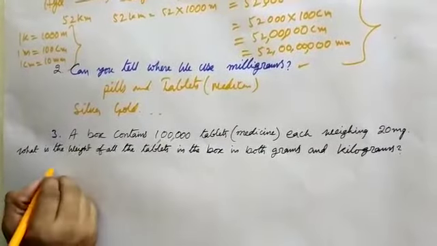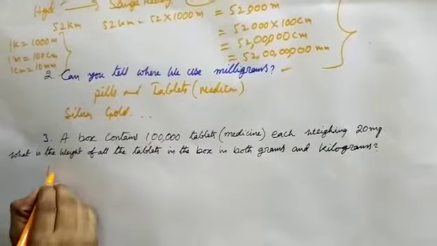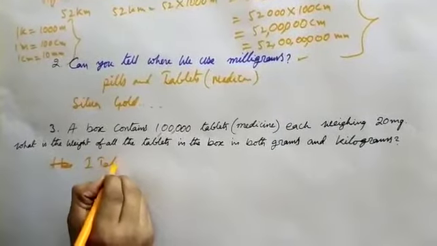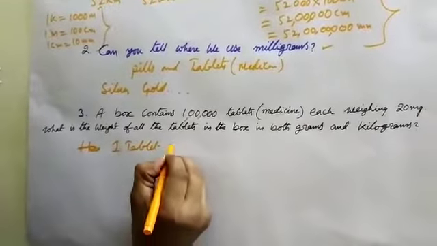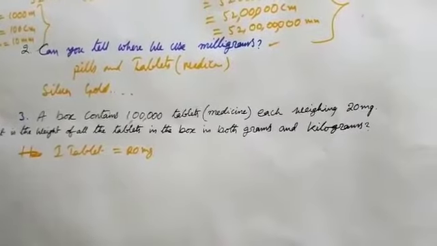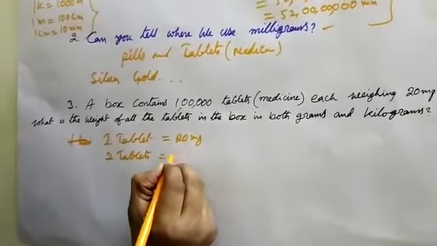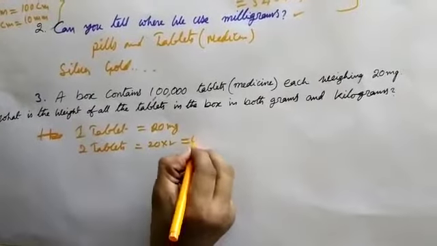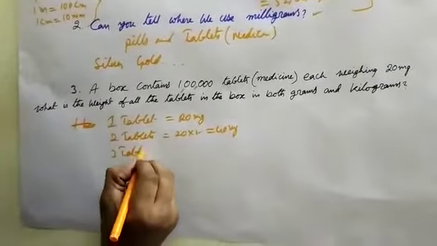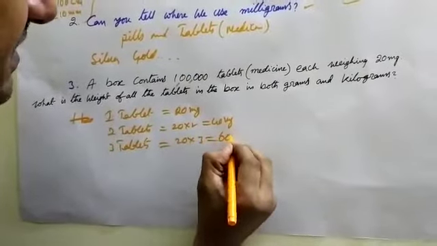20 mg. 1 tablet is equal to 20 mg. Therefore, 2 tablets is equal to 20 into 2, that is 40 mg. 3 tablets is equal to 20 into 3, that is 60 mg.